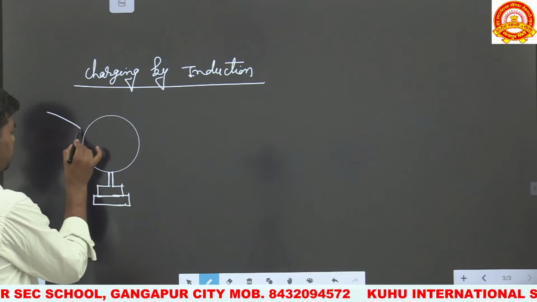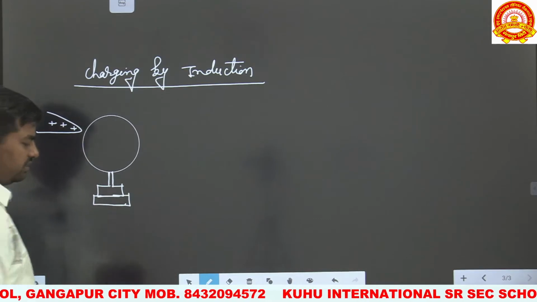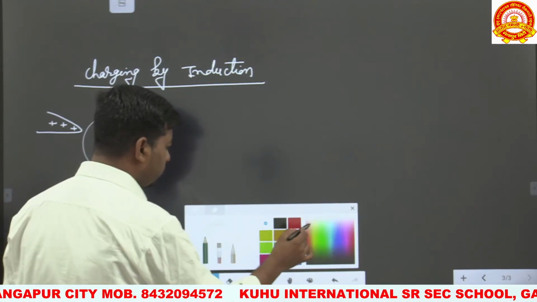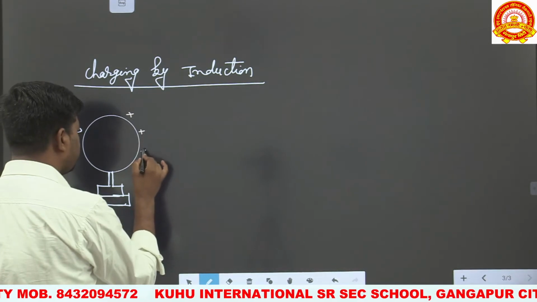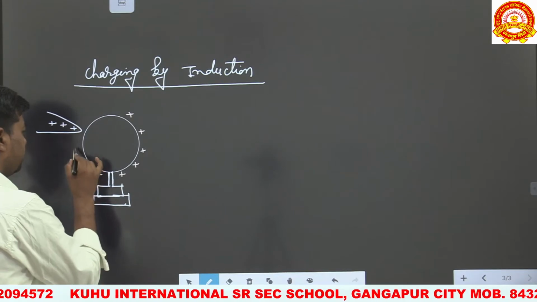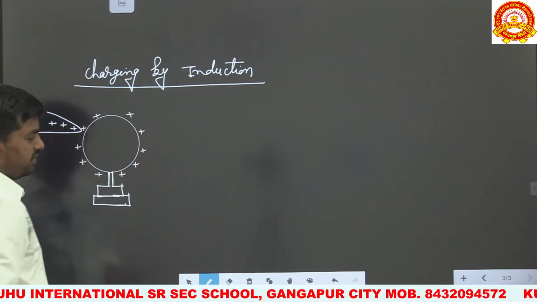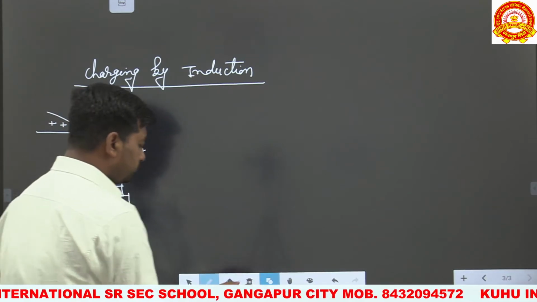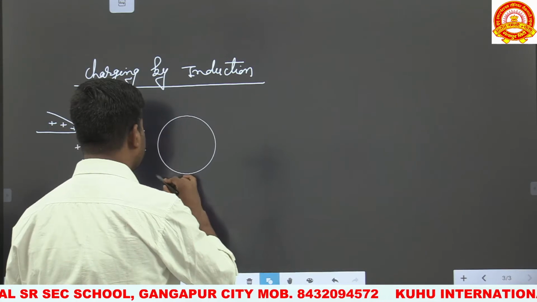When a charge is given to this body from an external source, this charge will be uniformly distributed over the surface of the body. Whenever plus q charge is given to this body, it will be uniformly distributed over its surface. Now another uncharged body is placed near to this charged body A.